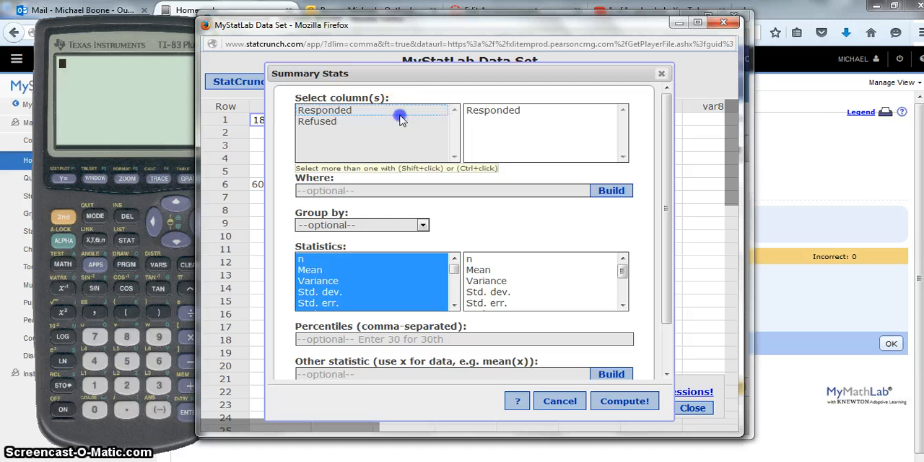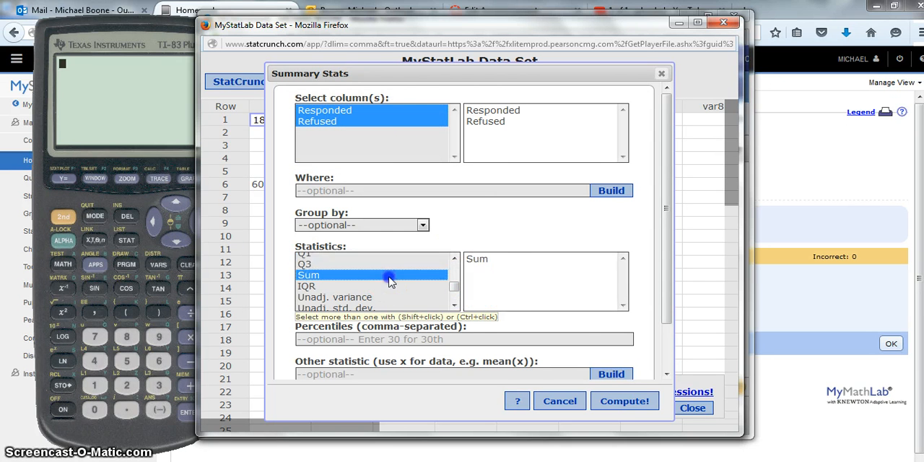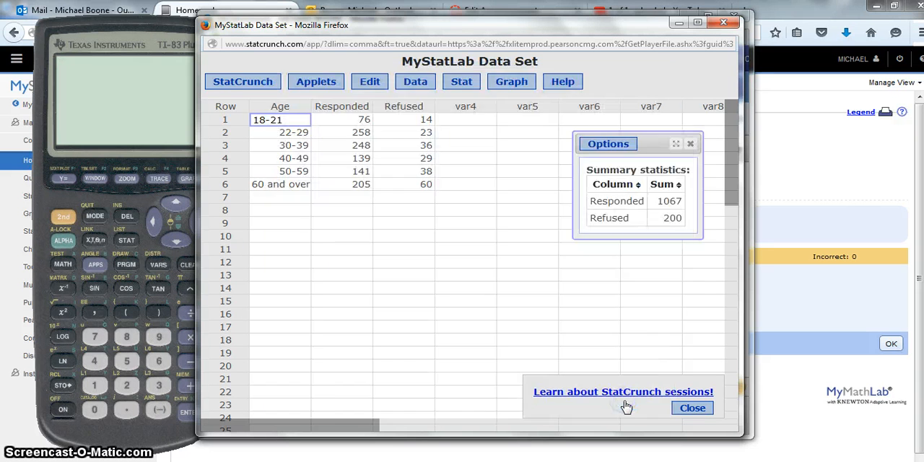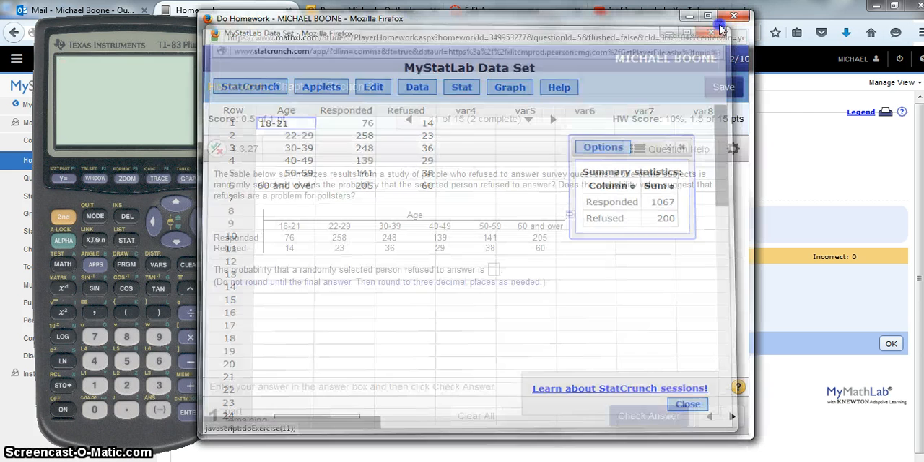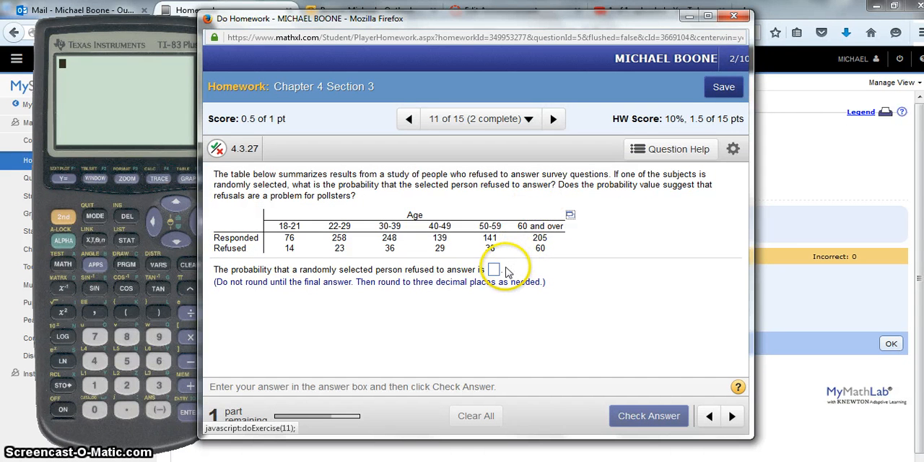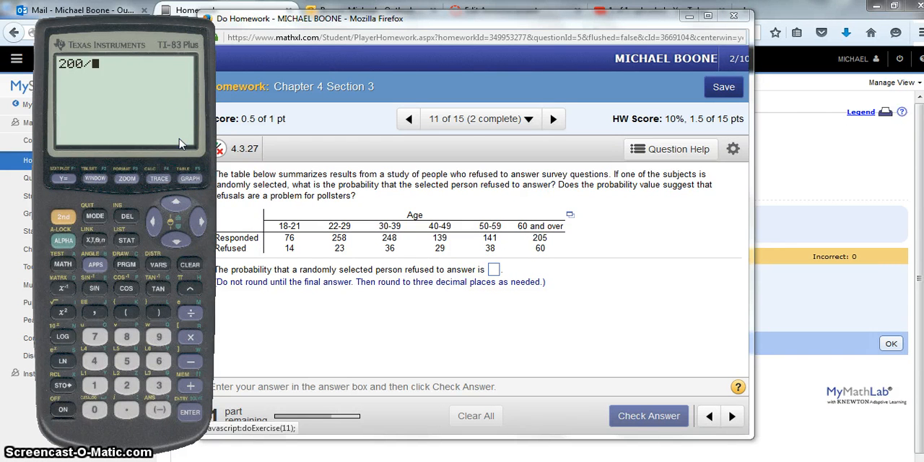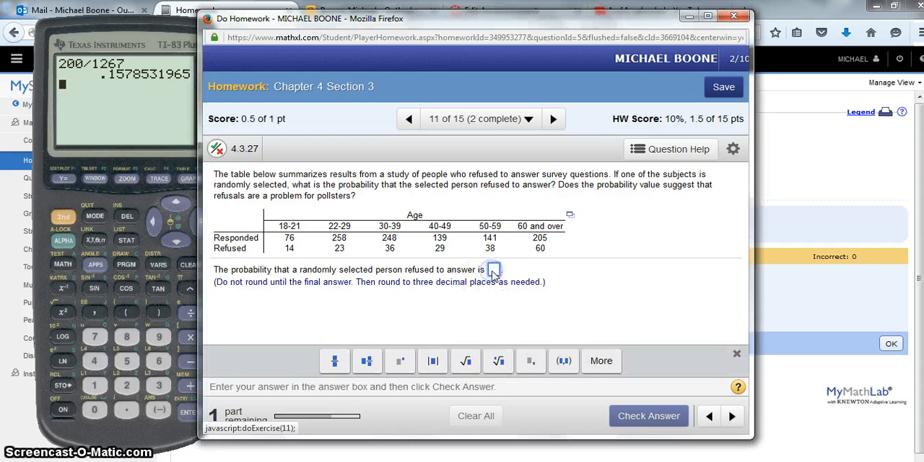And again, just hit Control to get them both to come up. And we'd see that there's 1,067 responded, 200 refused, so that's a total of 1,267. So if we're looking at refuse, that would be 200 over the 1,267. So a 0.158 to 3 decimal places.